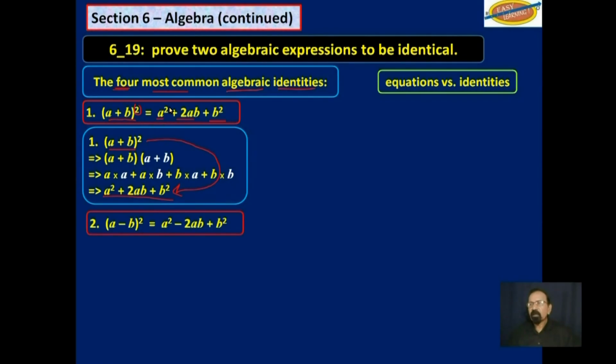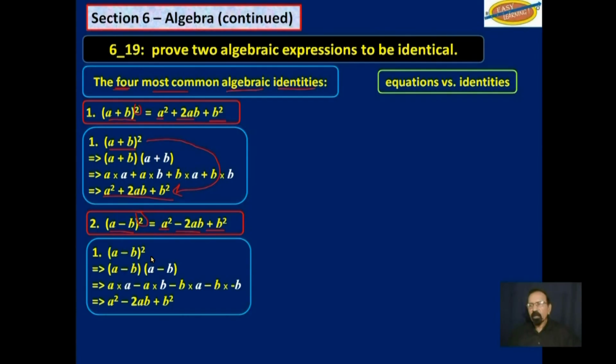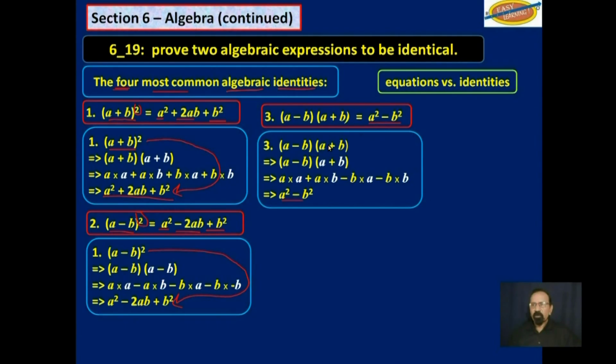That's one. Another one is a minus b squared will always be a squared minus 2ab plus b squared. If we expand that, we can see that that on the left-hand side is actually the same as this on the right-hand side. The third one is a minus b times a plus b. That will always be equal to a squared minus b squared. If we expand that, this is what we get. So the left-hand side is equal to the right-hand side.